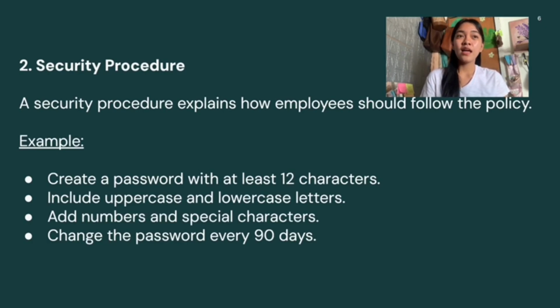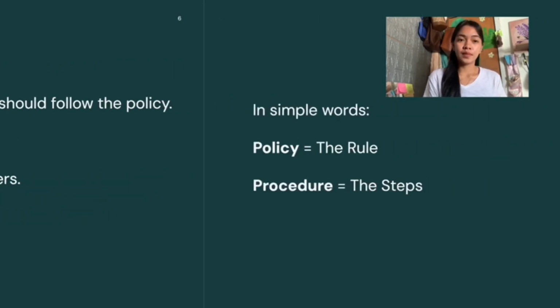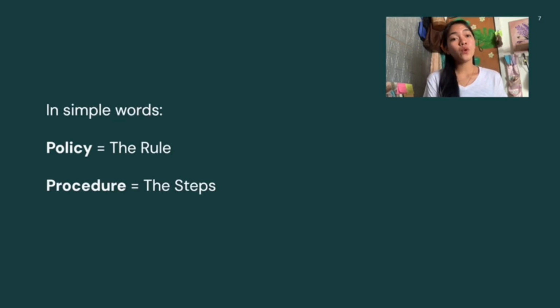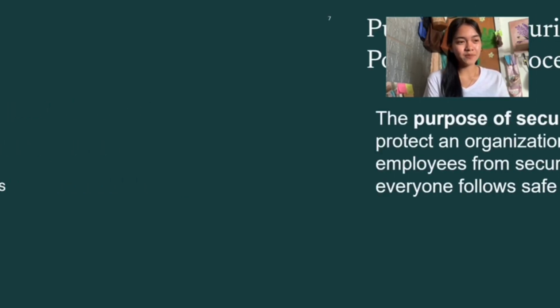So once again, a security policy is a rule, and a security procedure is an action on how to follow those rules. Now, let me give you another simple way for us to remember and easily understand the difference between policy and procedure. When we say policy, it is the rule. And when we say procedure, it is the steps.